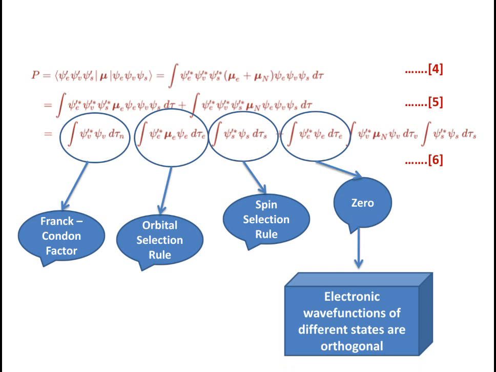Why? Because the electronic wave functions of different states are orthogonal. The wave functions for the electronic state, one is for the initial state and second one is for the excited state. Psi e stands for the electronic wave function of the ground state, and psi dash e stands for the wave function of the excited state. So the electronic wave functions of two different states are involved in this integral, and electronic wave functions of different states are orthogonal. Therefore the value of this integral would become 0.